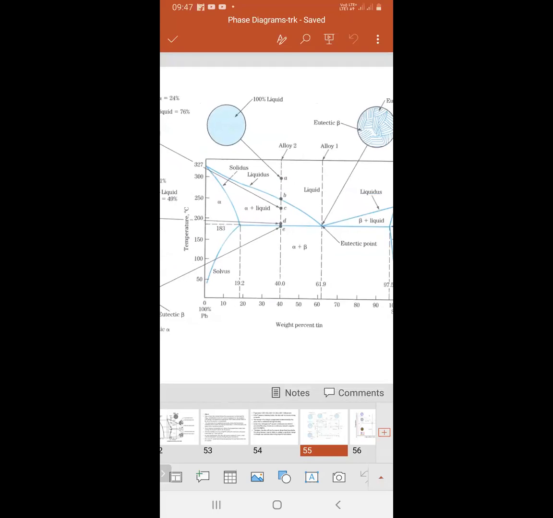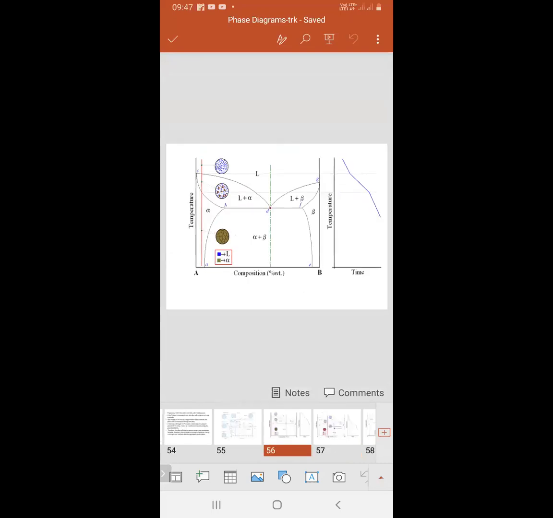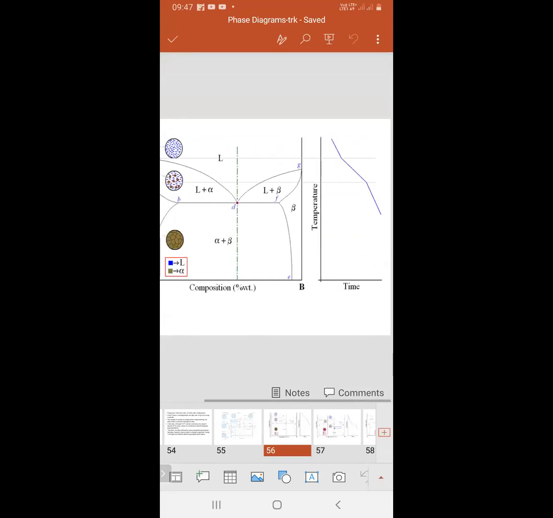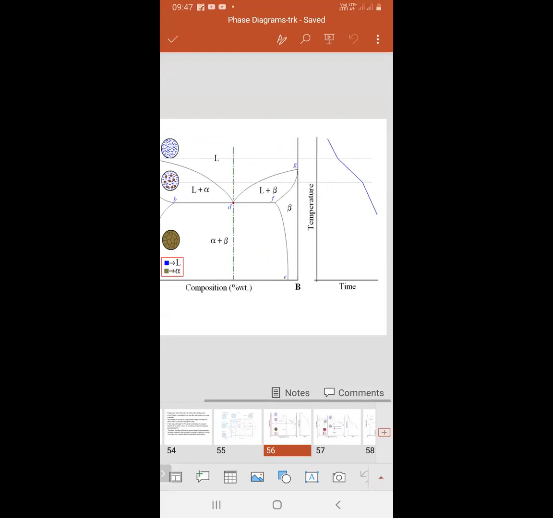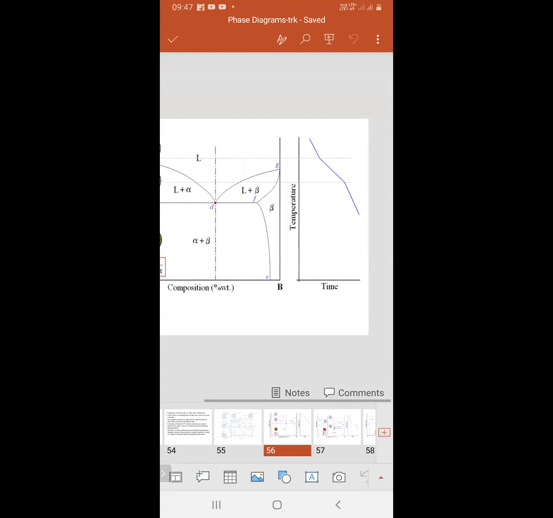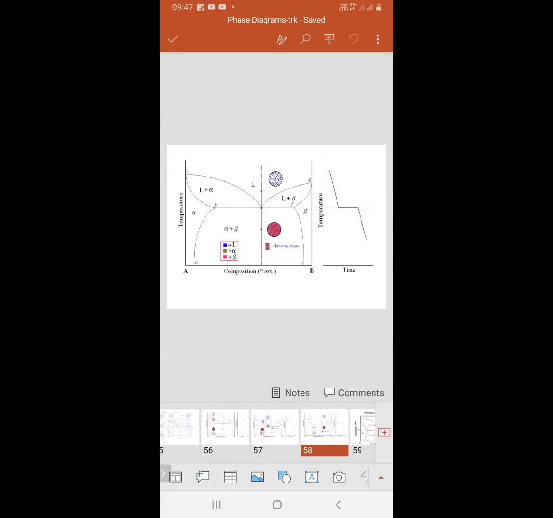One more, a partial eutectic temperature phase diagram like this. All of you practice the phase diagrams. How can you draw a phase diagram? Phase diagrams can be drawn by using time-temperature curves, that is the cooling curves. From the cooling curve we have drawn this one.